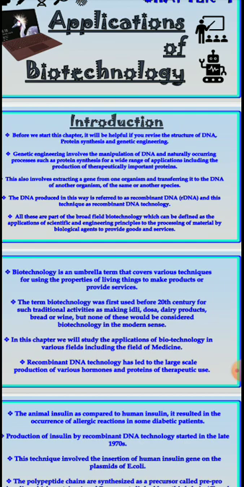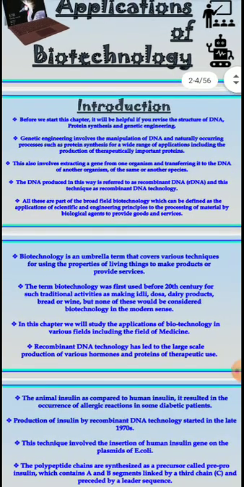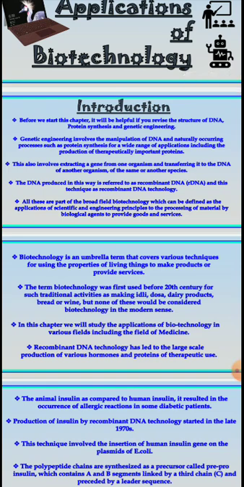Genetic engineering involves the manipulation of DNA, naturally occurring processes such as protein synthesis, for a wide range of applications, including the production of therapeutically important proteins. Therapeutic means producing a lot of protein that will be a treatment for animals and plants. This also involves extracting a gene from one organism and transferring it into the DNA of another organism. So it will be transferred from one organism to another. In gene manipulation, a gene will be transferred from one person to another person.